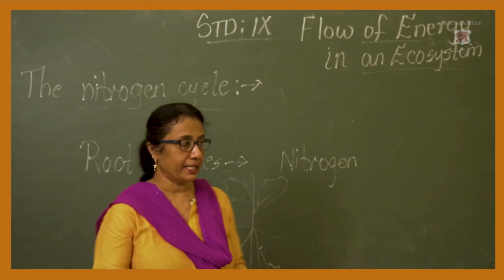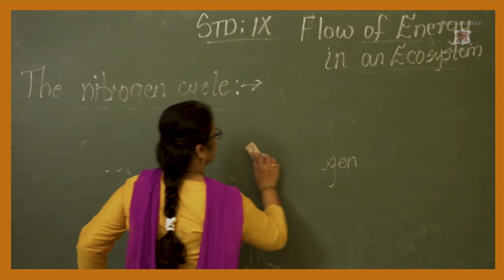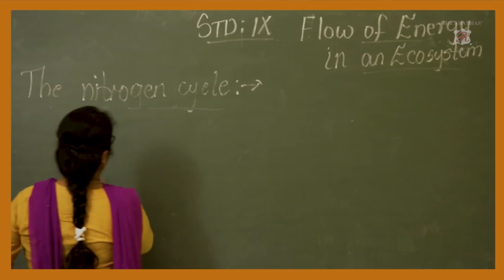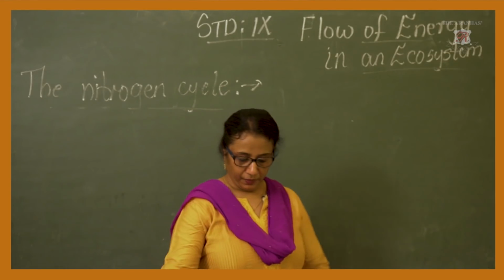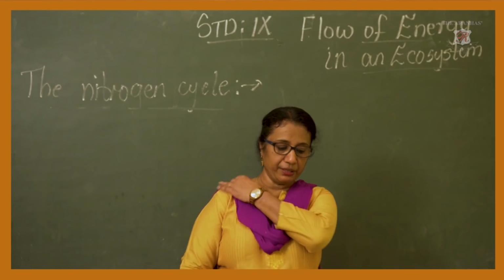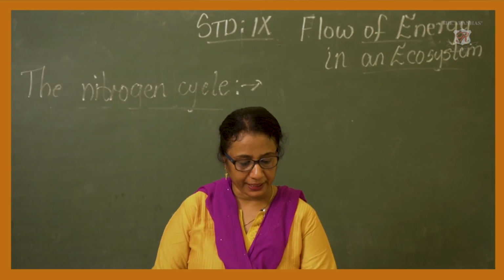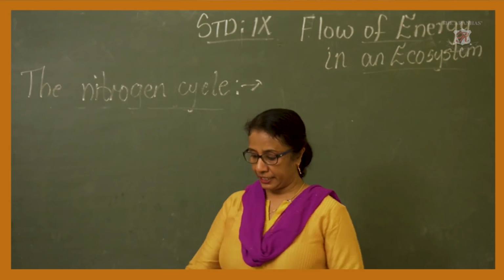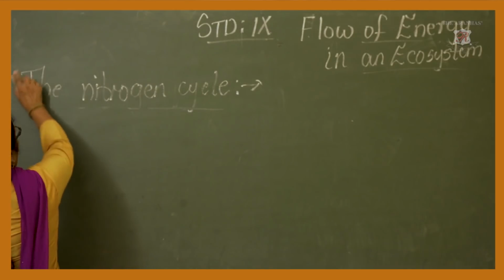Now we move on to the next topic, the important processes of the nitrogen cycle.